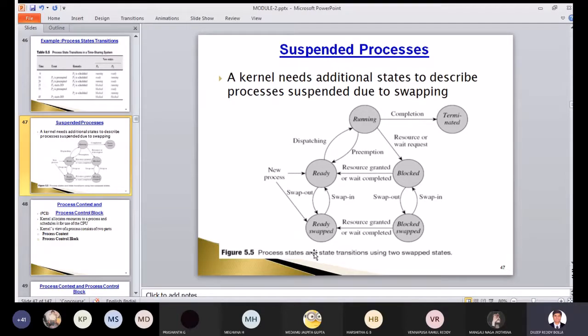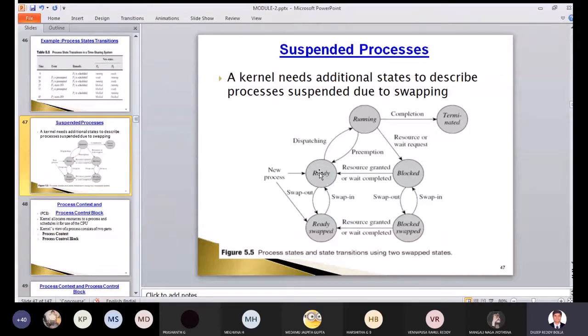So we have two swapped states here. How are they getting swapped? Let us think that we have a new process starting up. A new process will be in ready swapped state. So it's getting ready now. Ready swap means it can go to ready, or it can wait some time here. It can be coming from the block state or it can be going to the ready state. Let us say it is moving to the ready state. When it is in ready state and gets dispatched, it will go to running state and then terminate. That's a smooth flow.